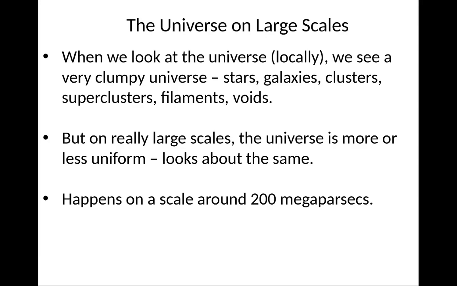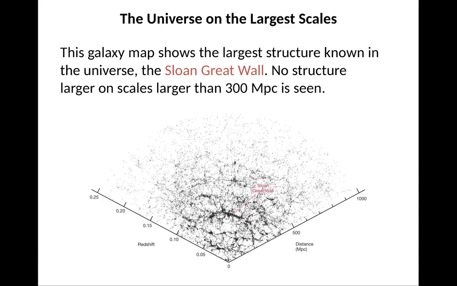But if we look on really, really large scales, the universe is more or less uniform, i.e., it looks roughly about the same. This happens on a scale of roughly 200 megaparsecs, about 600 million light years. At this scale, this galaxy map shows the largest structure known in the universe, the Sloan Great Wall. There it is, the Sloan Great Wall. So there's no structure larger than this, which is about 300 megaparsecs or so.